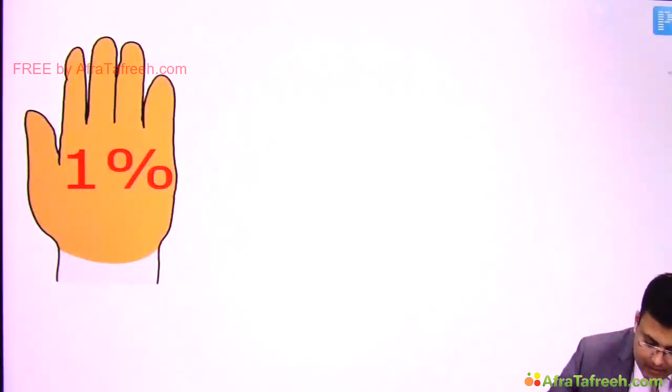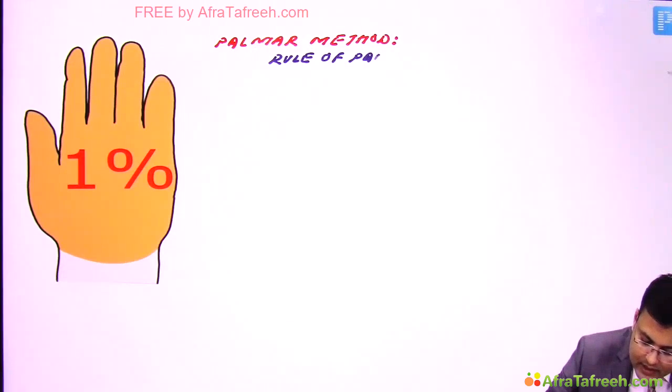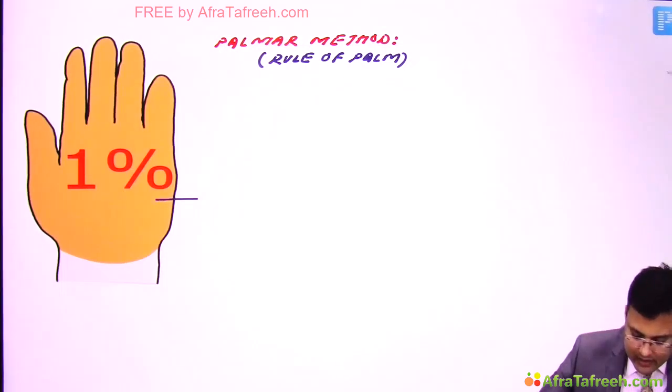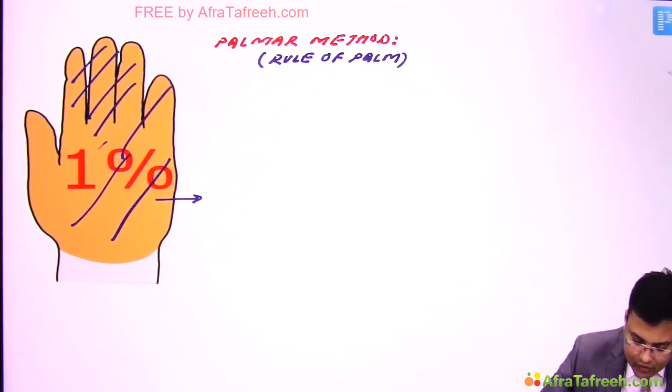So this is Palmar method. It is also known as rule of palm. See, the name is rule of palm, but the area included is area of palm and of extended fingers. So this whole area is included and it corresponds to 1% of total body surface area.